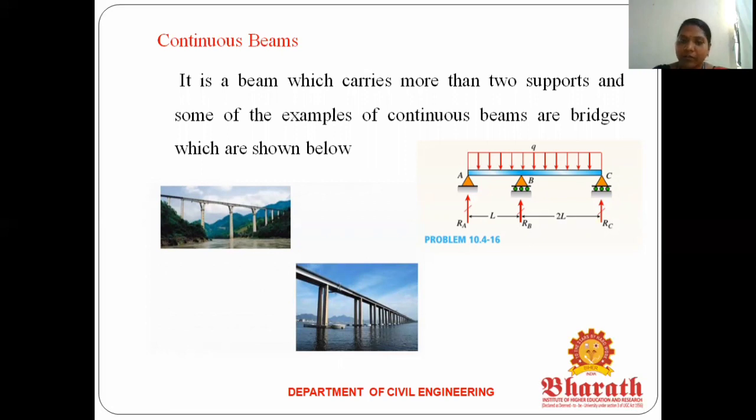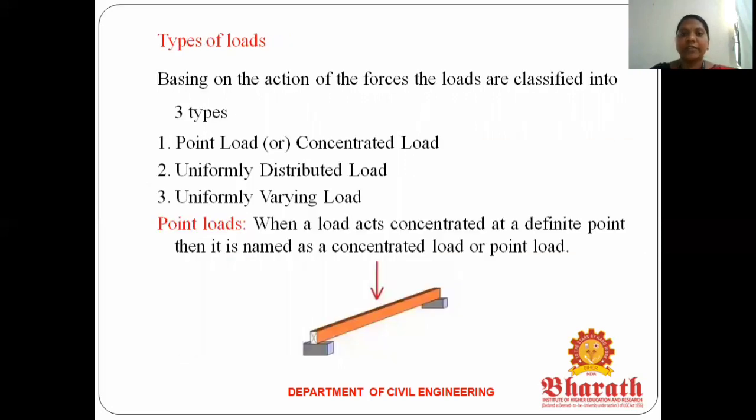Okay. So the next one, we are discussing types of loads. The types of loads are classified depending upon the action of the force. Okay, so we classify three types. The first one, point load or concentrated load. The second one, uniformly distributed load. The third one, uniformly varying load.